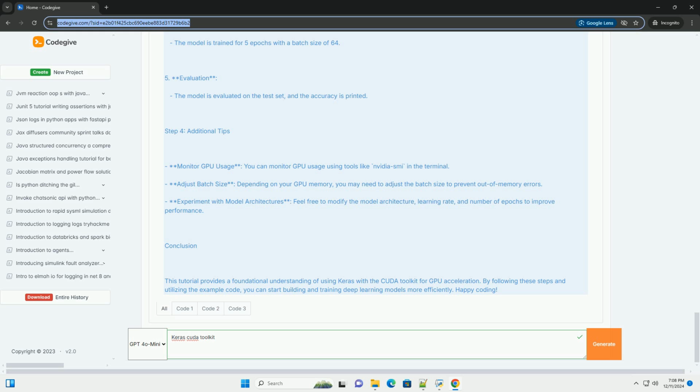Conclusion. This tutorial provides a foundational understanding of using Keras with the CUDA toolkit for GPU acceleration. By following these steps and utilizing the example code, you can start building and training deep learning models more efficiently.